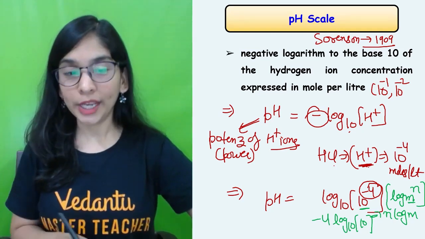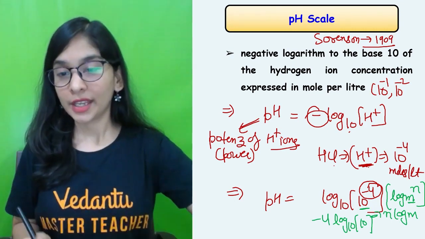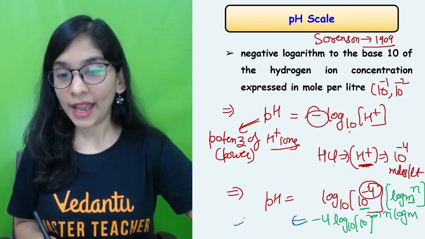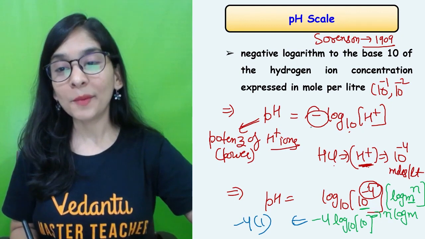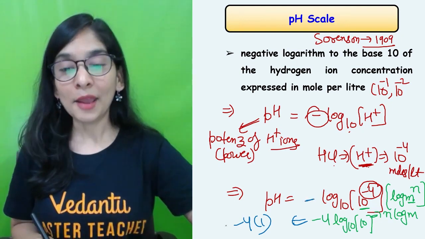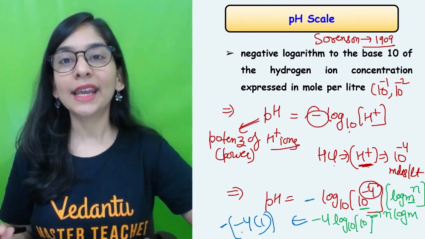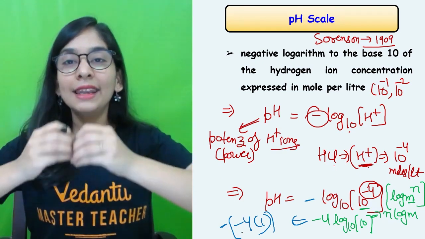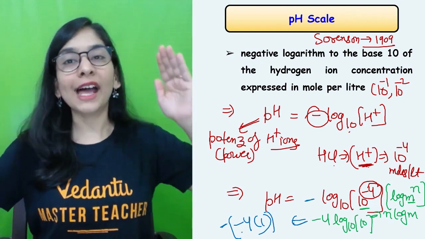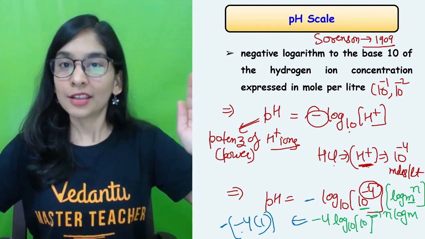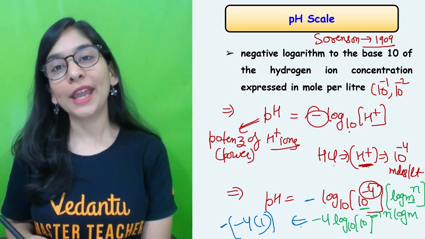Alright. So what we are going to get out of this value? Log 10 becomes 1, right? Okay. So I got minus 4, log 10 is 1. What value I got? Minus 4. So now you remember what's the use of using a minus sign? Minus sign is used so that minus minus becomes positive and we'll get a positive value, because let's have the scale into positive values only. pH values are restricted to the values of 0 to 14 in this chart. So that's why minus signs were used, so that we'll get a positive whole number, right? So I got the value 4.